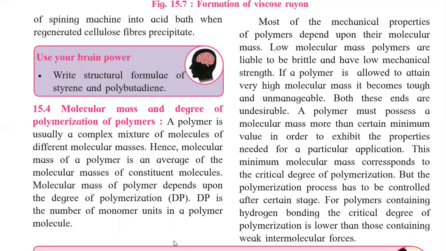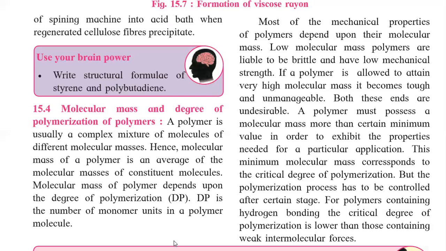So in today's lecture, what we studied is the molecular mass of a polymer, the degree of polymerization, and how it is related to mechanical properties. Low molecular weight polymers and high molecular weight polymers have extreme ends of the properties.